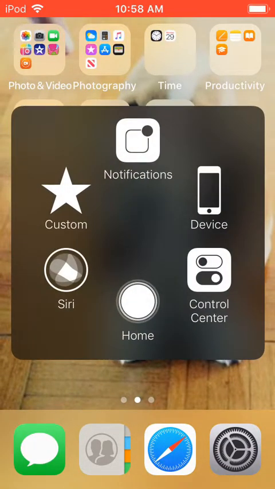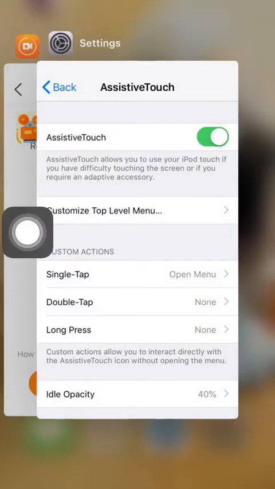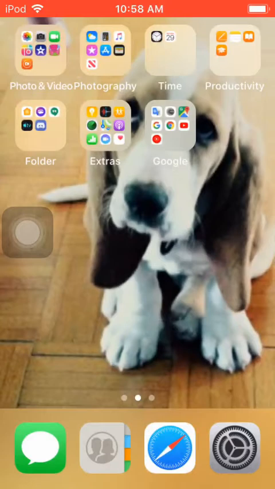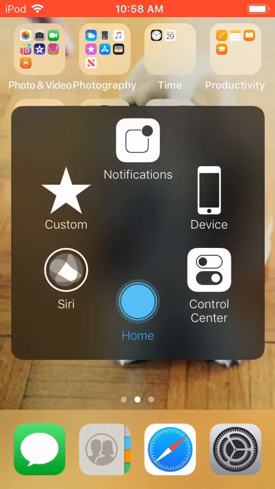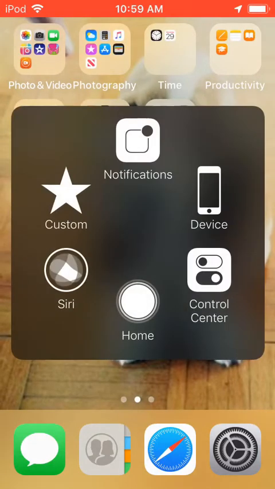So over here, you'll have your home button. You'll have Siri, custom, notifications, device, control center. So the home button works the same thing. You can slide that like that there, and then just home button.